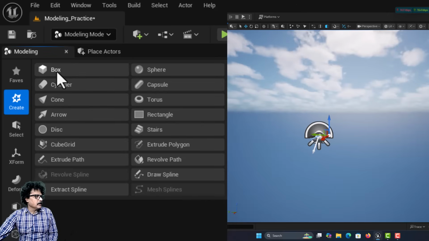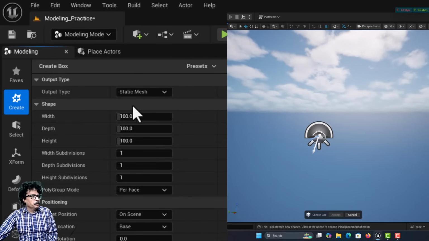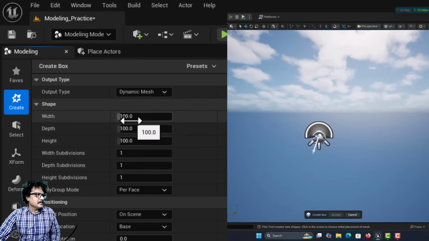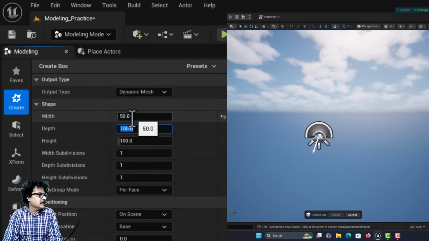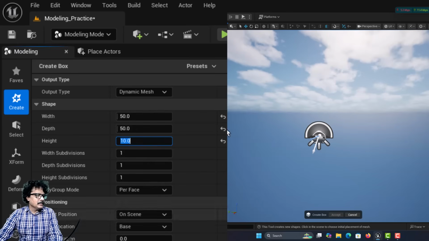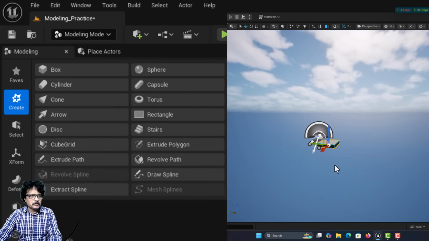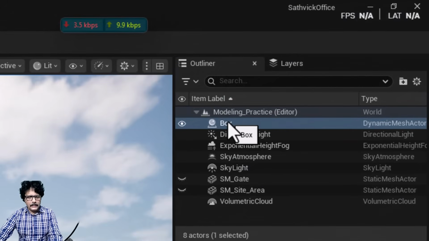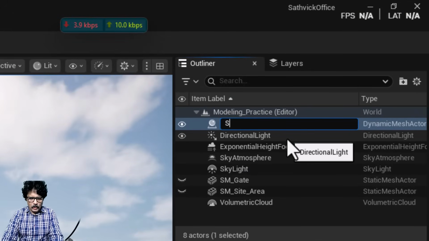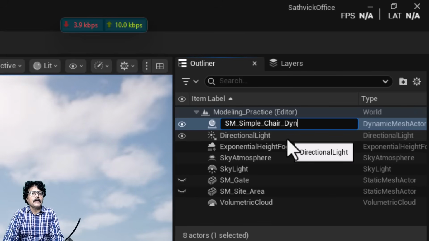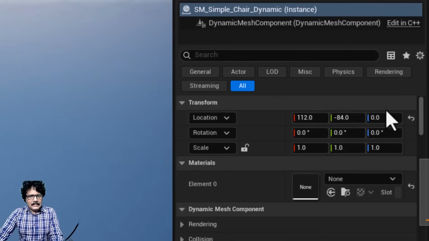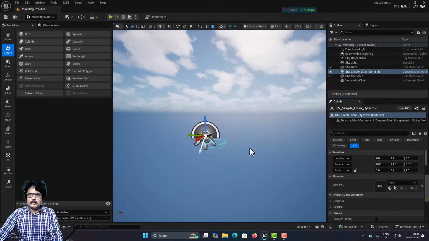I will come into create box, and in box mode, in the output mode, first I will change it from static to dynamic mesh. The sitting area we had decided to have at 50 centimeter by 50 centimeter, and I want the height of 10 centimeter. With this parameter set, I will just click here and click accept here to add this box over here. And I am going to come here, press F2, and call it SM simple chair, and this time I will call it dynamic. And then I will come here and reset its location to 0, 0, 0.